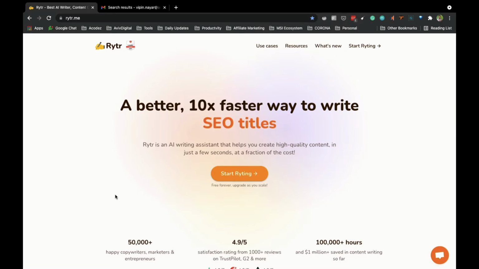I can't say more words for this particular tool. This is like absolute awesome content. If you are looking to buy any writing tool, I personally recommend that you go and buy this one. Okay, and now let's show you some examples of how we can do this.